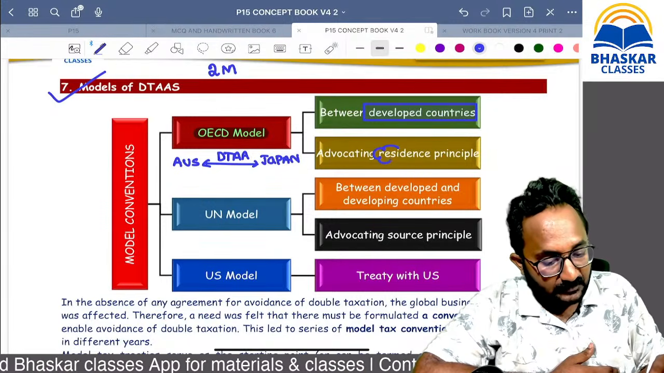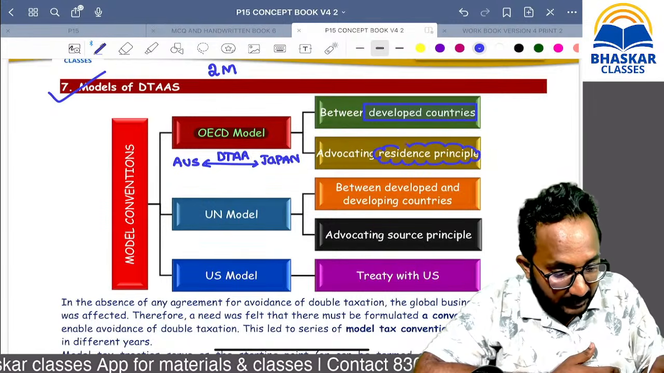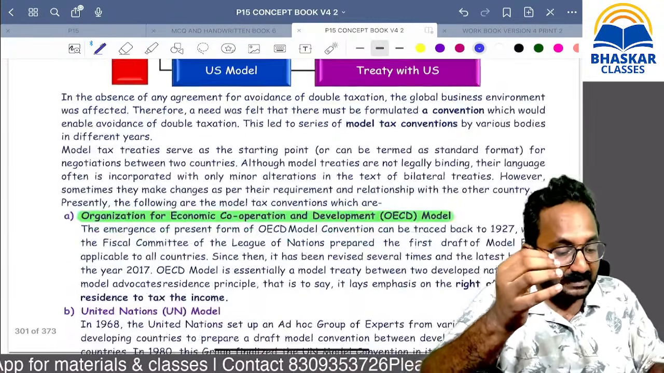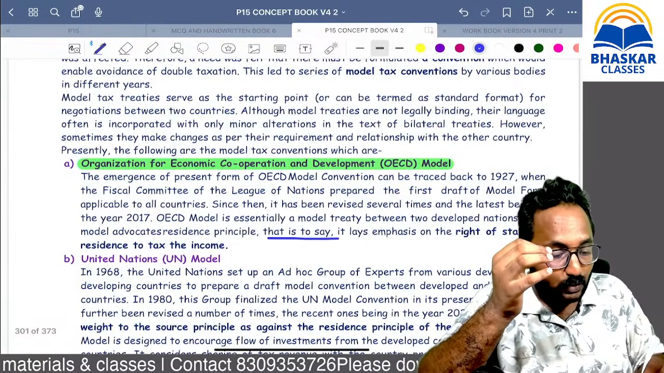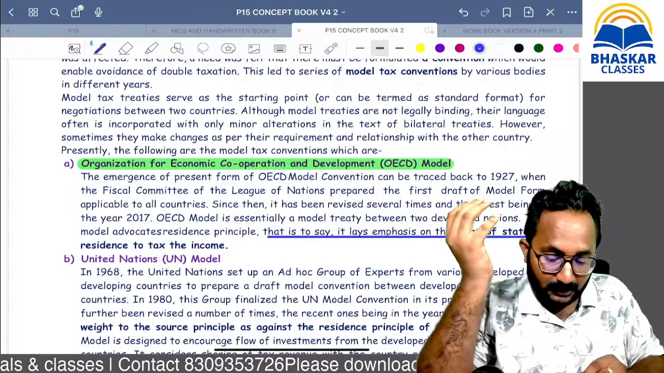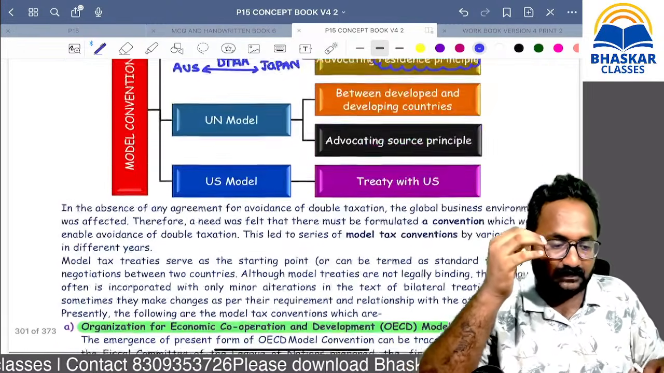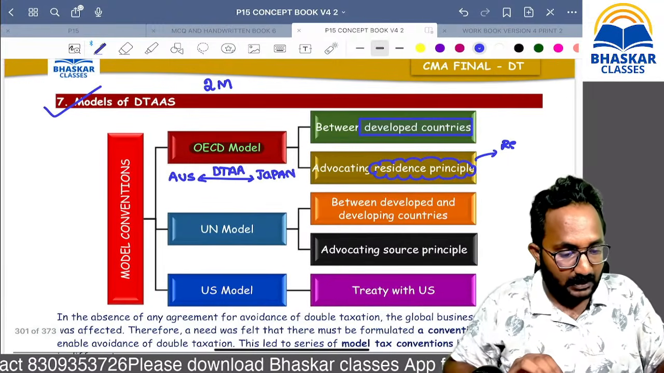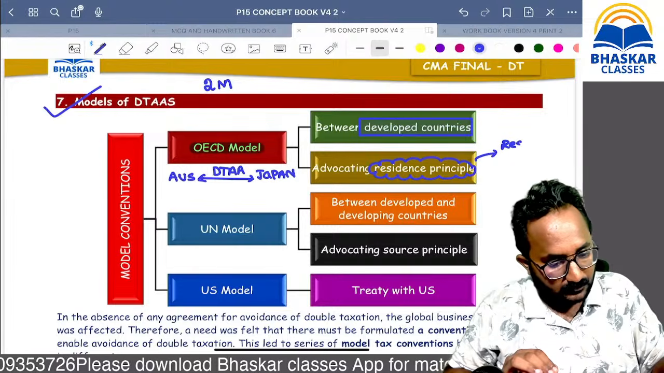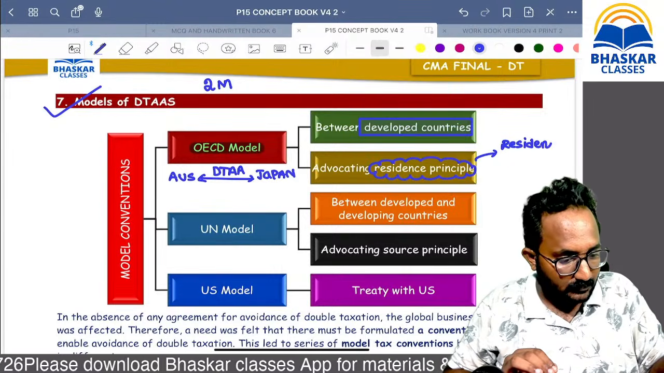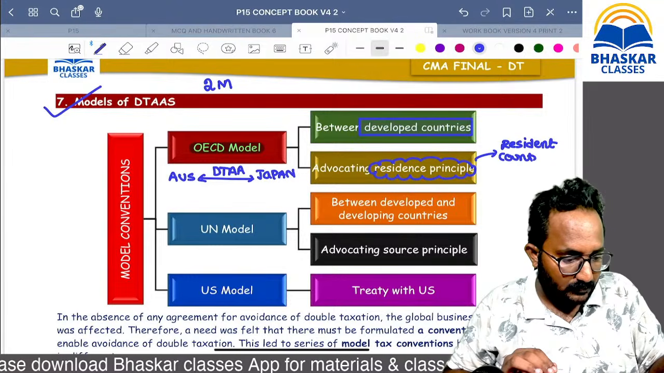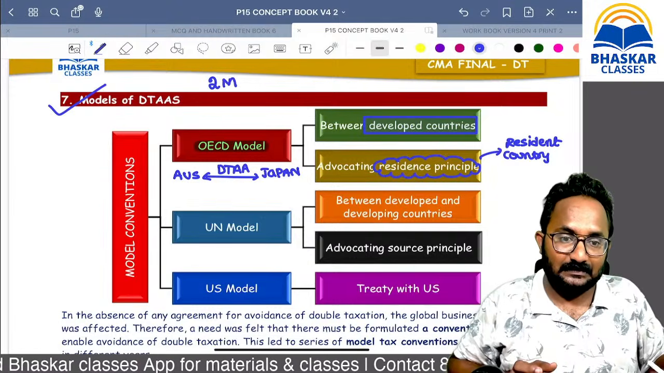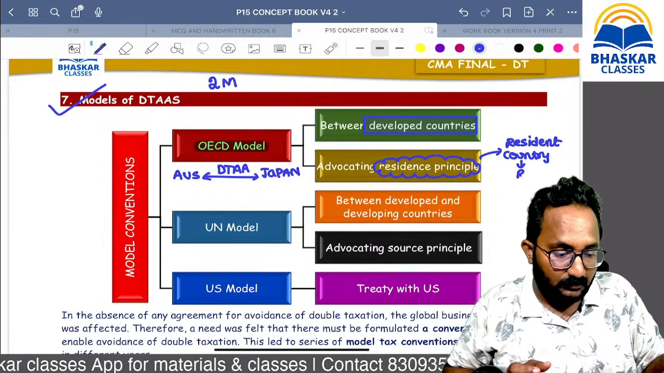Now, which principle does it advocate, ma? Residence principle. Residence principle means what, ma? The resident country has the right to collect the tax. It isn't different from our method, ma. Yes, that means who has the right, ma? The resident country has the right to collect the tax, and the source country will maintain the what, ma? Silence.